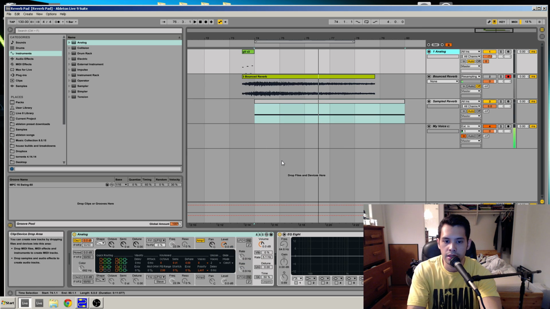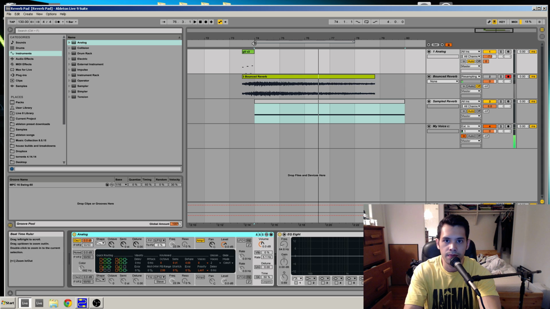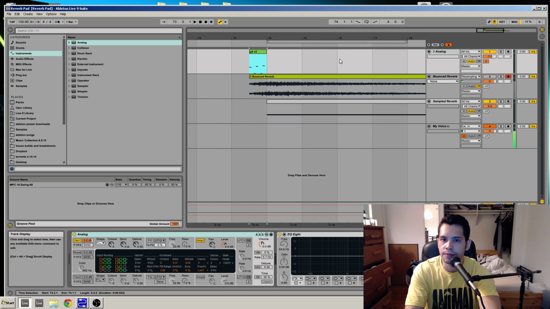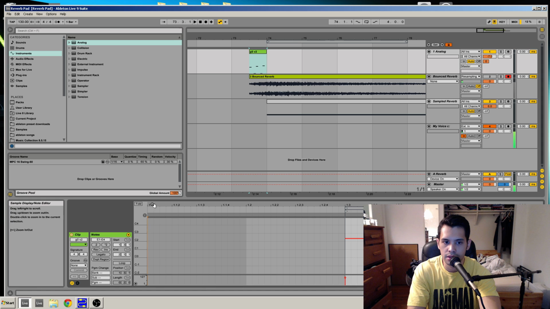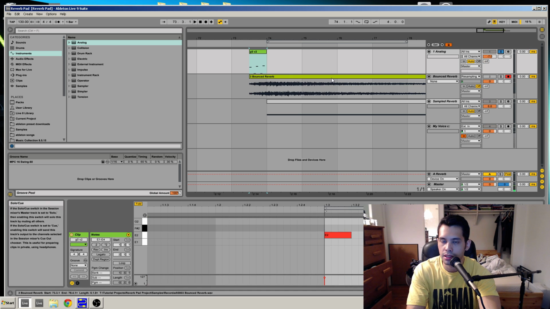So I have an instance of Analog, just the straight up Analog, dragged right in, no effects. You can just go to Analog in your instrument, drag that in. I have a little MIDI clip right here, really simple, just a couple notes, as you can see, and let's play what that sounds like. Yep, so just a saw wave.